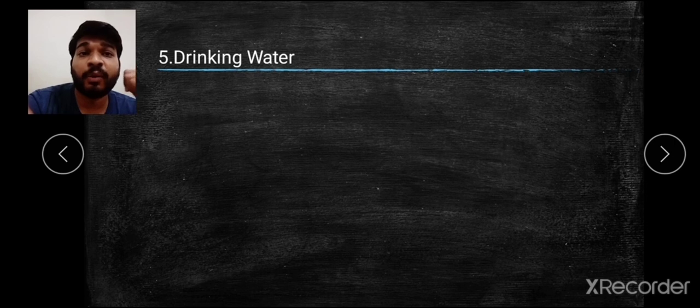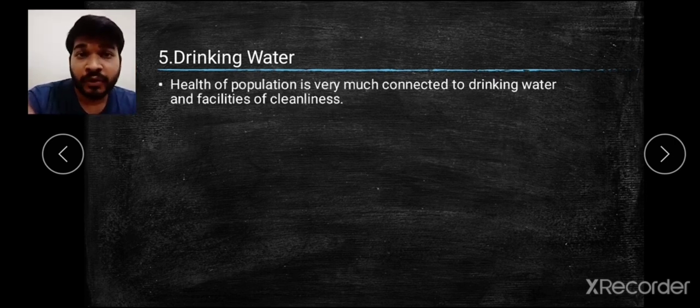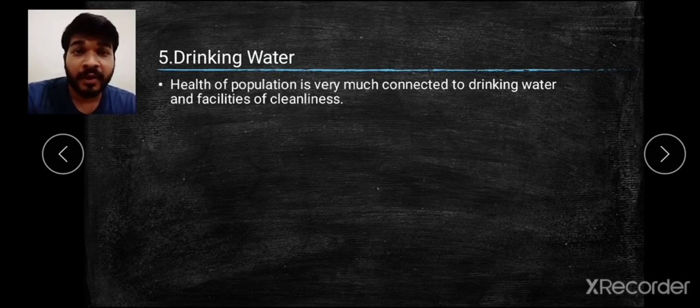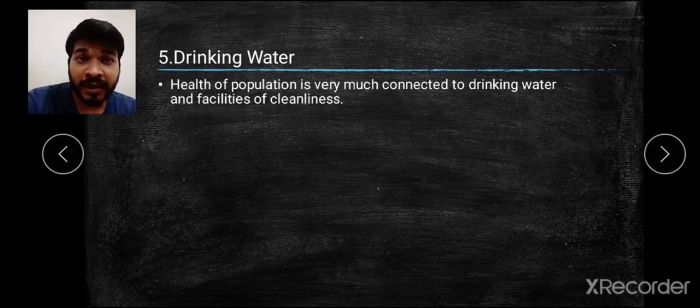Then comes the fifth point, that is drinking water. You already studied earlier in science or geography that 70%, or about 2/3, of the earth is water. But only 2% or 3% of that is pure drinking water available on the earth. So you find that the health of the population is very much connected with drinking water.